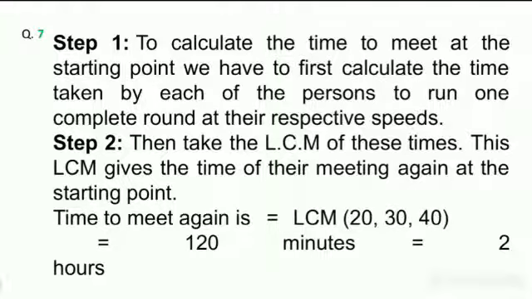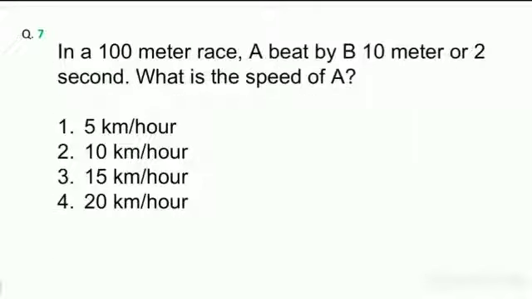Simply the first step is to calculate the time each person takes to run one complete round, and then in the second step simply take LCM. So in the question, we have 20, 30, 40 as the time taken to run one complete round. So LCM of 20, 30, 40 equals 120 minutes, that equals 2 hours.